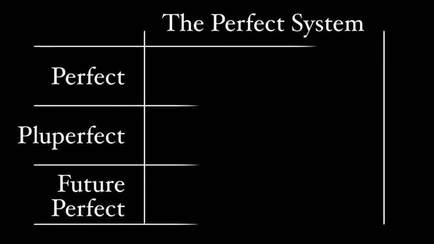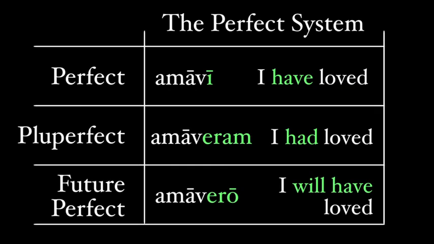When you look at the different conjugations of the perfect system, you can see quite a bit of similarities. Each one has the perfect stem with their endings. The pluperfect, which is the completed past, the past of the past, has the imperfect endings of sum, esse added to this perfect stem, while the future perfect, the completed future, the past of the future, has the future endings of sum, esse added to the perfect stem. And if we disregard the I loved translation of the perfect tense, when we translate each tense in the perfect system, a common theme also arises. The perfect is I have loved, the pluperfect I had loved, and the future perfect I will have loved.